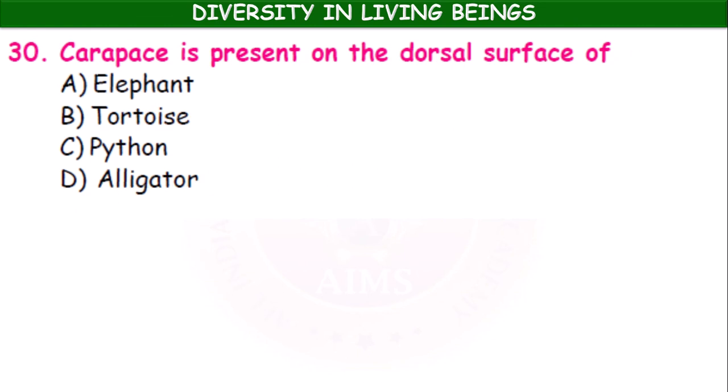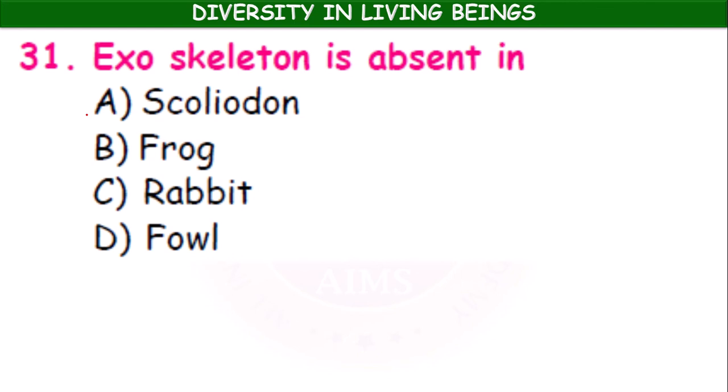Okay. Carapace is present on the dorsal surface of elephant, tortoise, python, alligator. Carapace is present in the tortoise, a reptile. Exoskeleton is absent in Scoliodon, frog, rabbit, fowl.